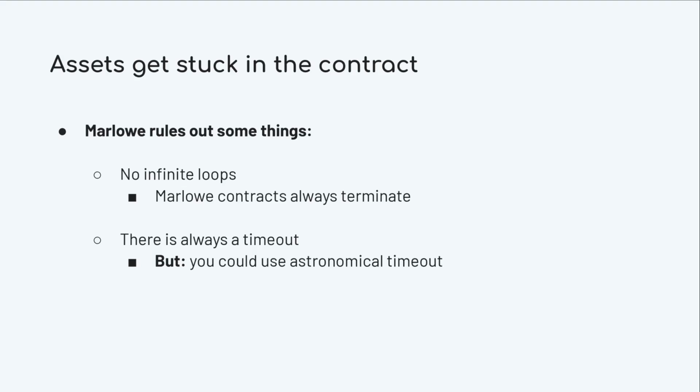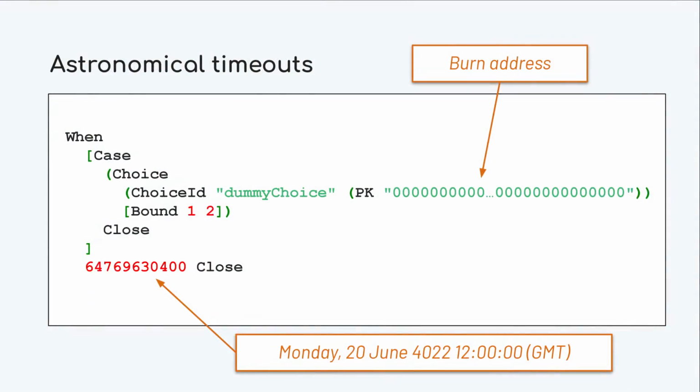So it's important to use reasonable timeouts. For example, in this contract, we have set the timeout to be after the year 4022. So we can only expect it to terminate if one of the cases in the when happens. And that may be impossible for a number of reasons. For example, we may have a notification which cannot be satisfied, or we may have no cases at all in the when, or we may have a choice which is to be made by someone that has lost their private key, for example, and that will lock the contract an arbitrarily long time.